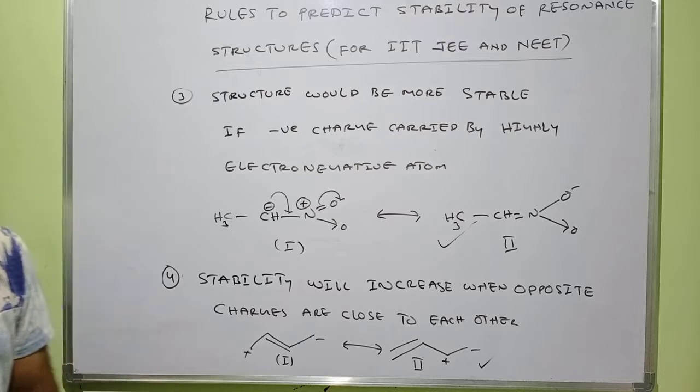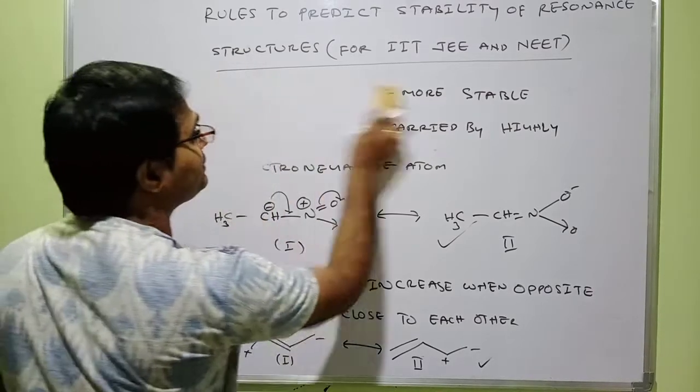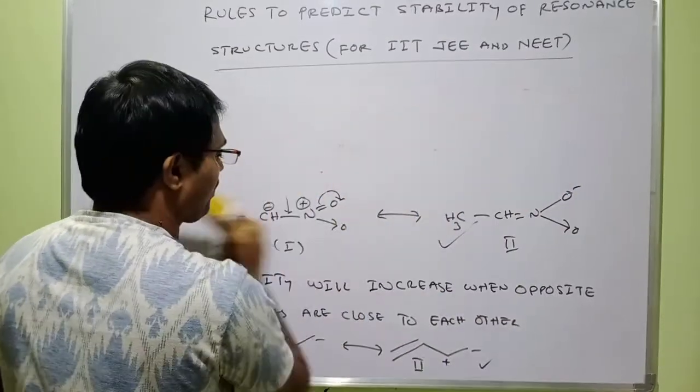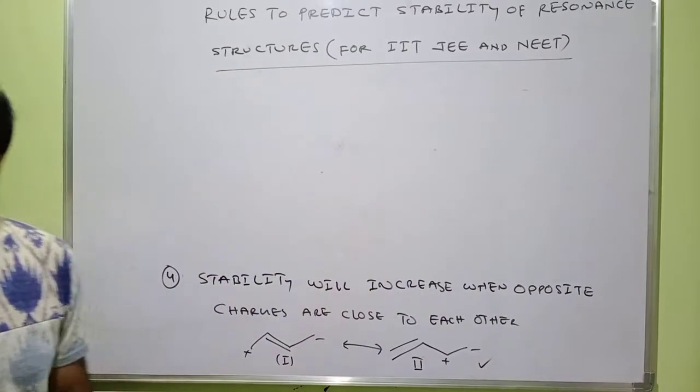Now, another rule we are going to discuss. That is the last one. Rule number 5.